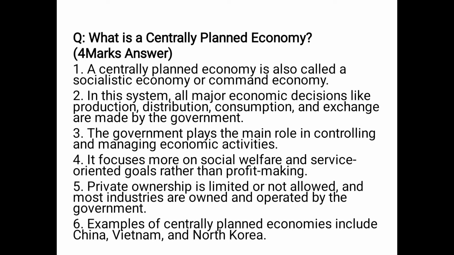It focuses more on social welfare and service-oriented goals rather than profit making, because the government's main priority is the welfare of the public. Private ownership is limited or not allowed, and most industries are owned and operated by the government. Examples of centrally planned economies include China, Vietnam, and North Korea.